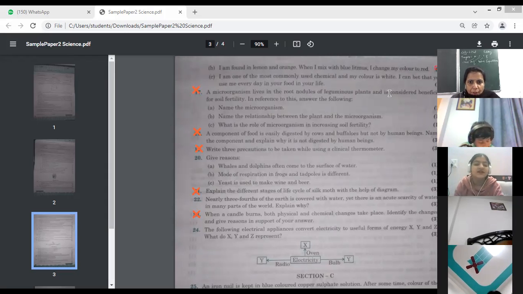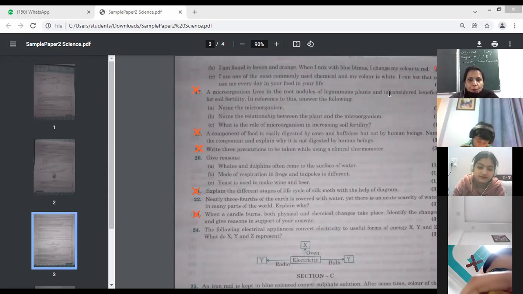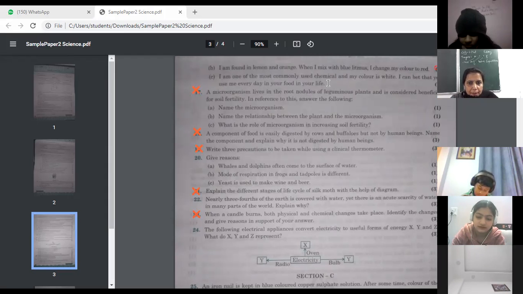Next, I am one of the most commonly used chemicals and my color is white. I can bet that you use me every day in your food, in your life. So which chemical are we using regularly? Yes, Vedika. Ma'am, salt. Okay, anybody else? Is it salt? I am one of the most commonly used chemicals and my color is white. So it has been told to you that it is a chemical.